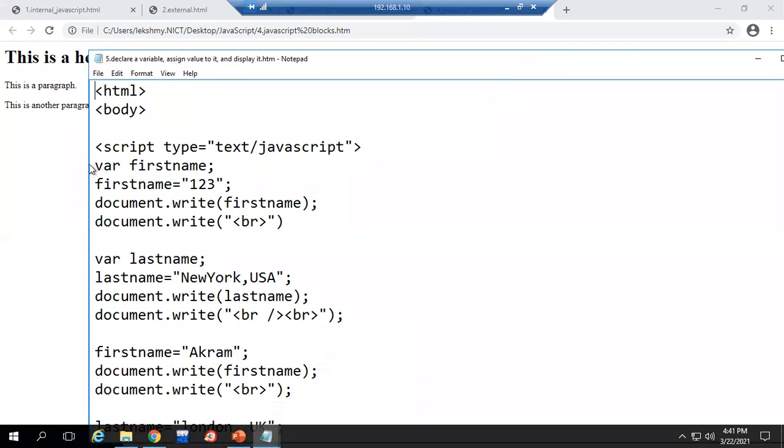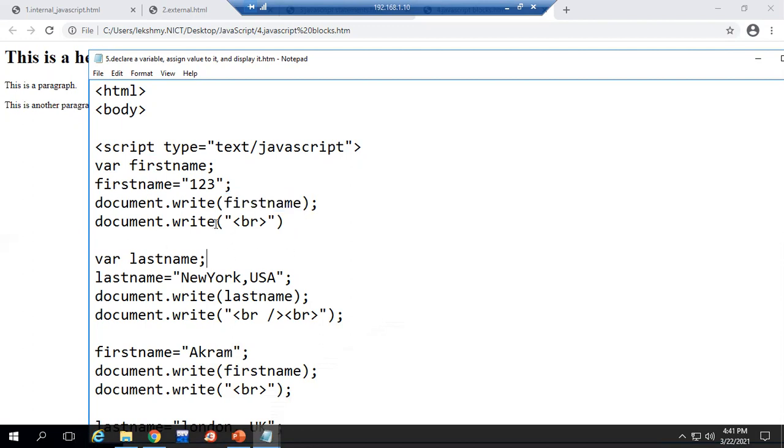So here we used a variable first name. Before that, the keyword var is specified. So first name is a variable, and the variable is assigned a value, or initialized with a value, like this. How will we display this value in your HTML file? We have to use the document.write function and the variable name.